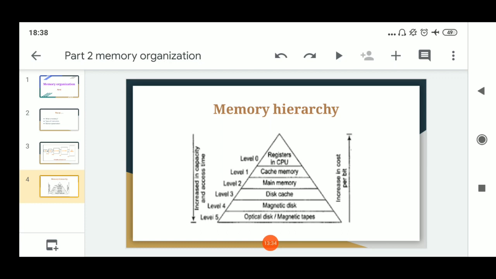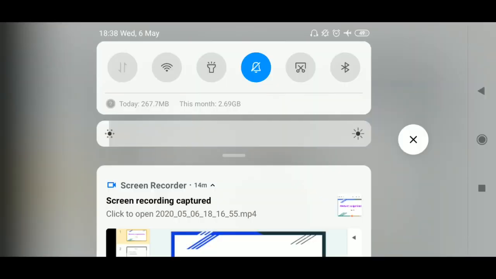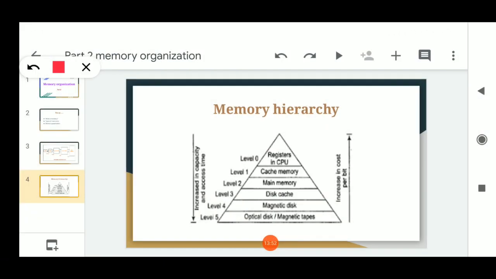Now if we see the different steps, that is level 0 to level 5, level 0 memory has higher cost as compared to levels 1, 2, 3, 4, 5. Means what? As we move from level 5 to level 0, the cost of memory increases, and speed also increases.